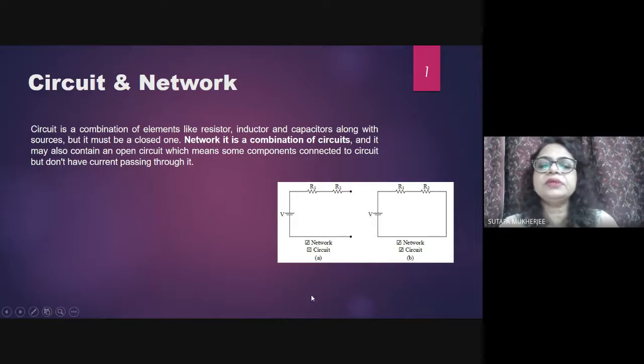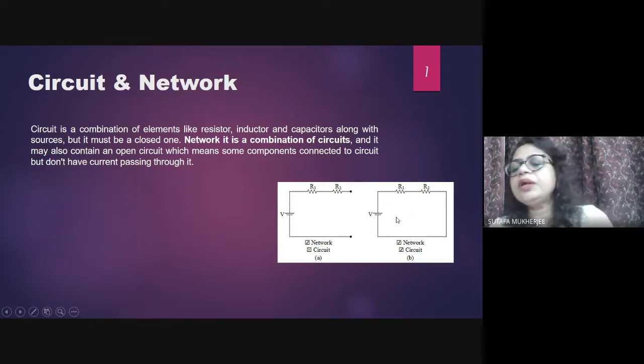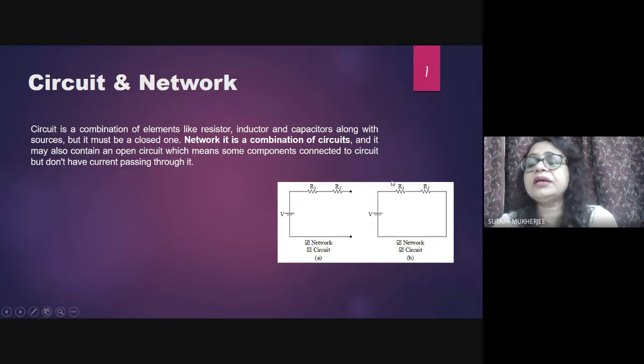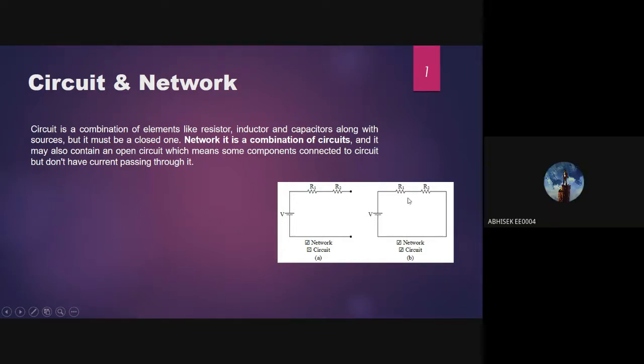If this is a voltage source, the current direction will be from this to that, right? Positive to negative in this case. The current will flow through resistance R1 and R2. Nandini, what will be the current through this circuit? Common sense, Ohm's law. What will be the current flowing through the circuit? V by R1 plus R2. Yes.